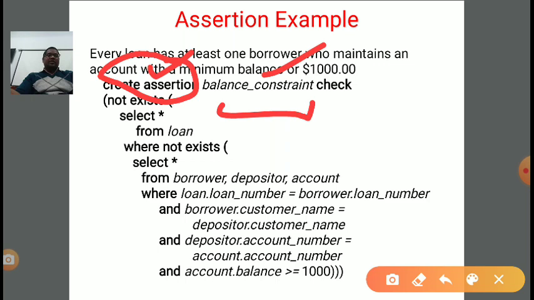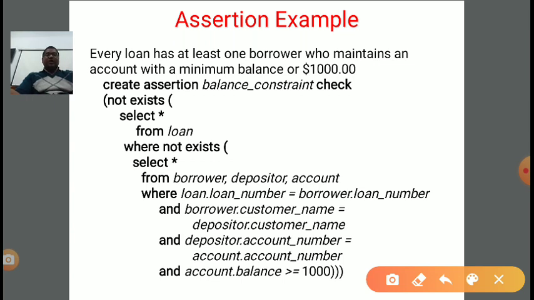Okay, so the name of the assertion is balance underscore constraint. Then the check command, and in the check command we write, in open brackets, not exists, and then the SQL query: select star from loan. Select star means for all the tuples we are making this assertion, from which relation? Because this is information related to loan, so from the loan relation, right?